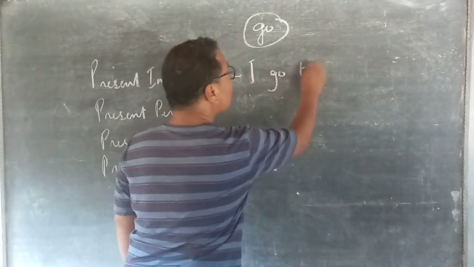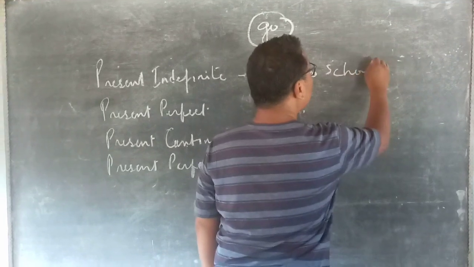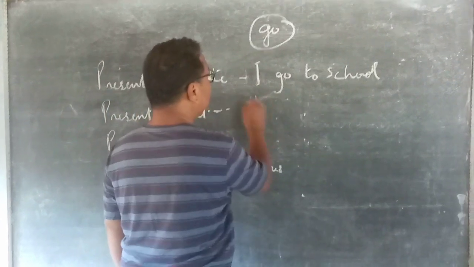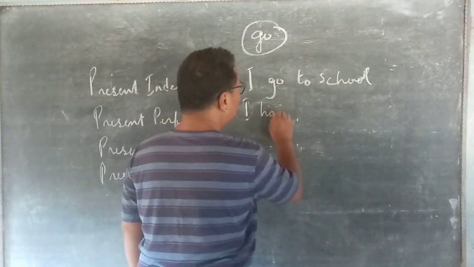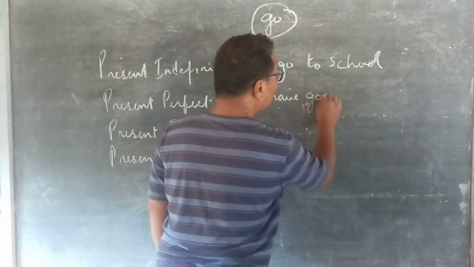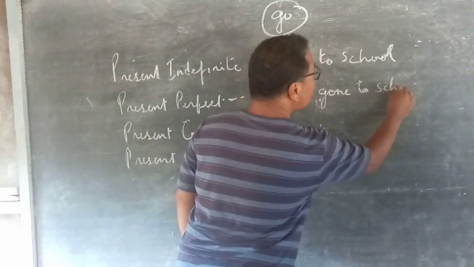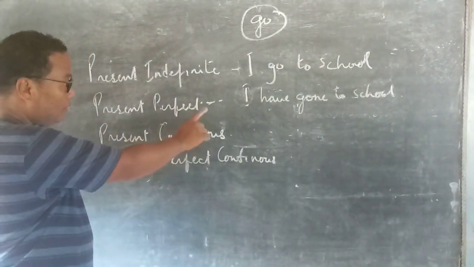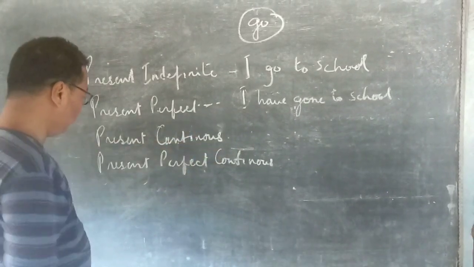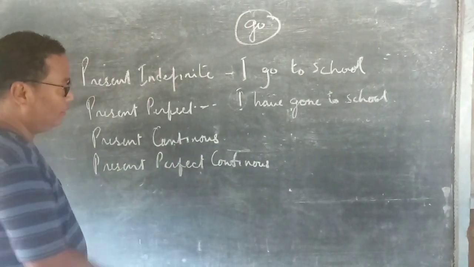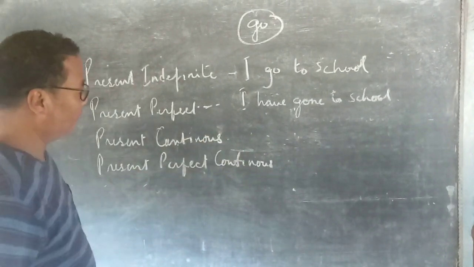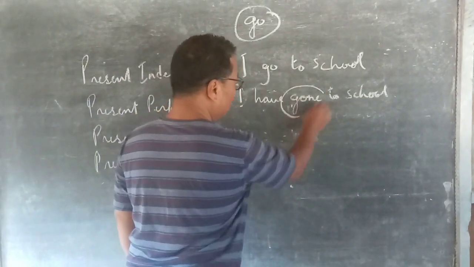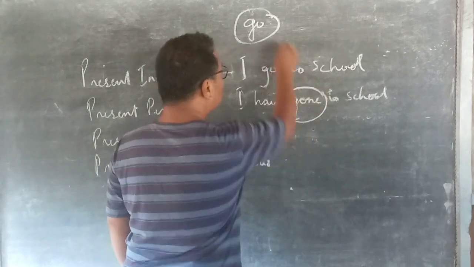I go to school. Then in the present perfect, the sentence will be I have gone to school. And in the present continuous, the sentence will go like this: I am going to school. The present perfect continuous will be I have been going to school. We will not write that down right now because I want you to focus on this form of the verb go.